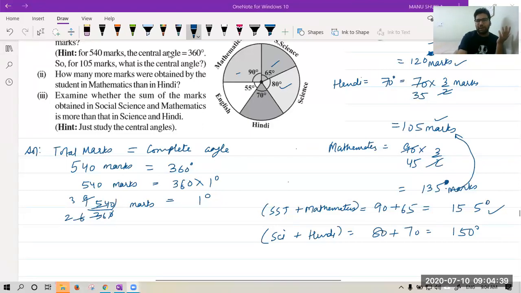You can do it by finding marks also, no issue, but you can do it by angle also for ease. Okay, I hope all of you got this. Yes, sir, math is more than science and Hindi, but better we are combining maths and SST. The question is saying you have to compare maths plus SST with science plus Hindi.